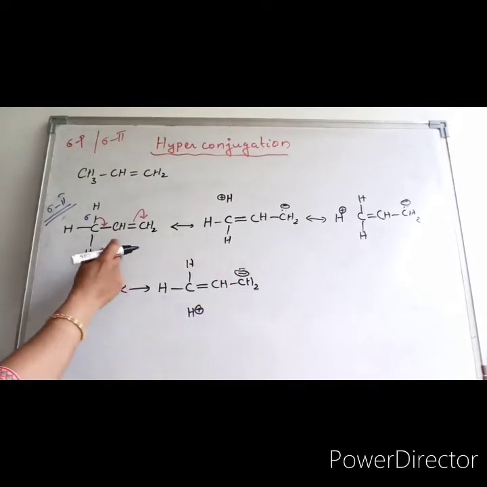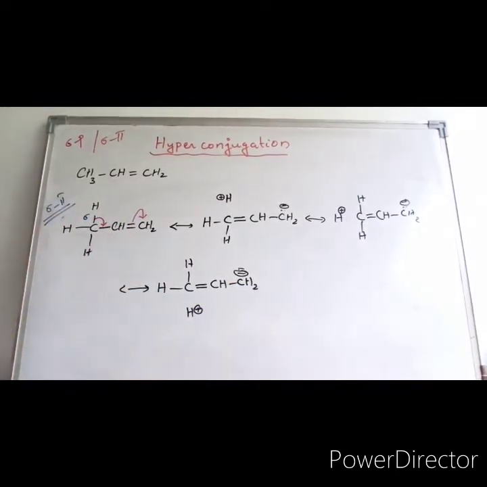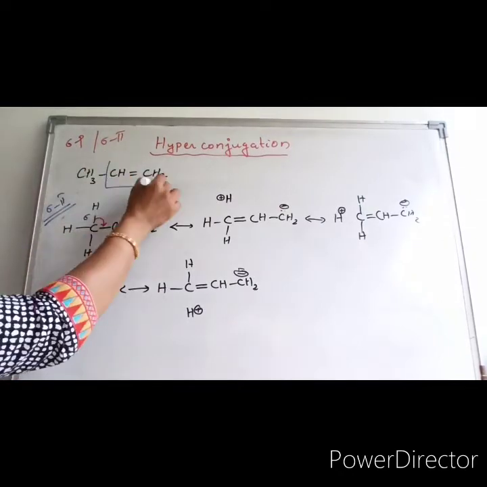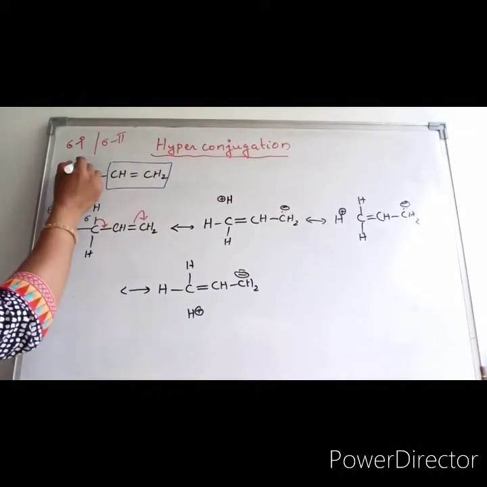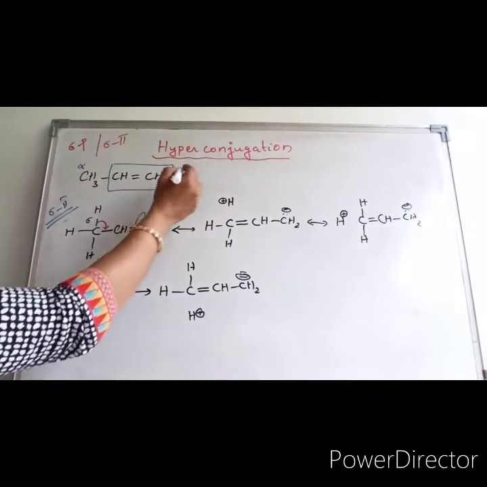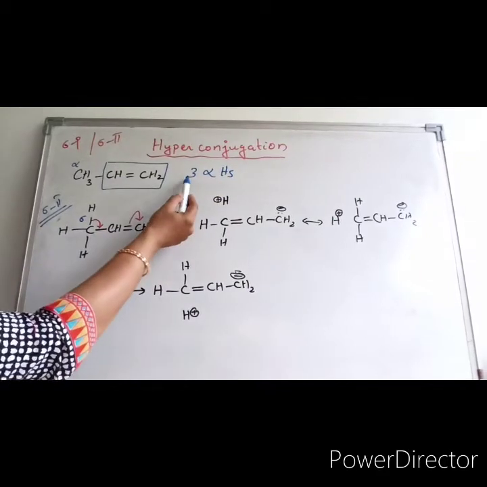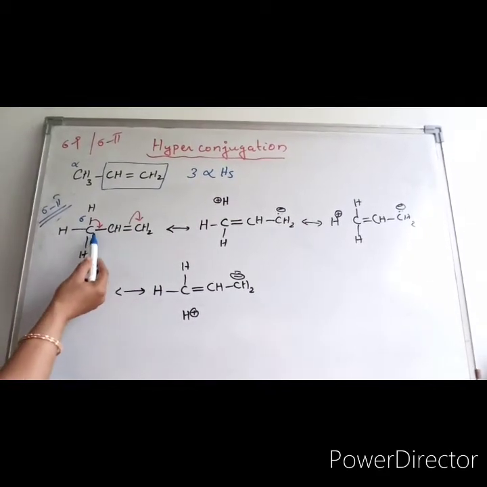Since this is the functional group, the functional group attached carbon is called the alpha carbon. This alpha carbon has 3 alpha hydrogens, and all 3 alpha hydrogens are involved in hyperconjugation.